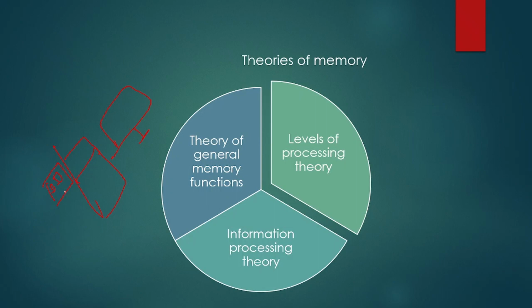That is called encoding. Coming to storage, the CPU helps us save the data for future use, to store the information for the future. And the screen acts as retrieval. It is the recovery of the stored information.